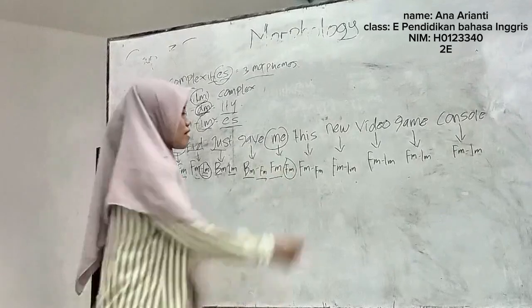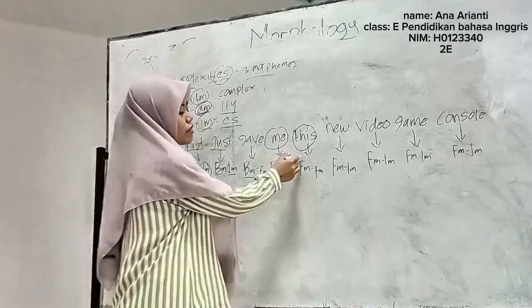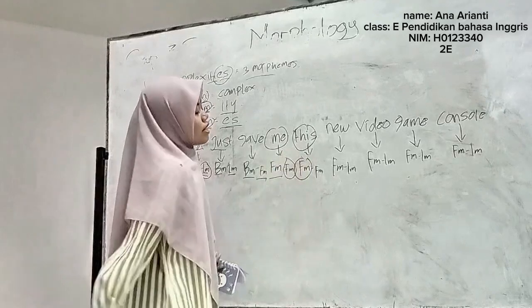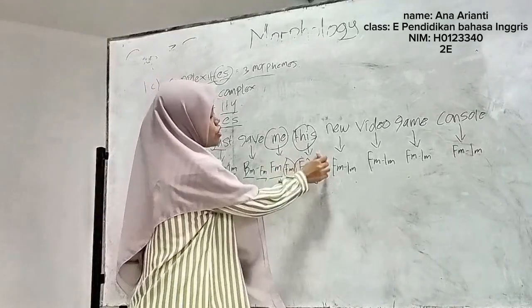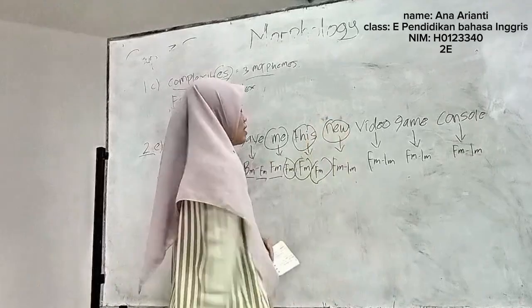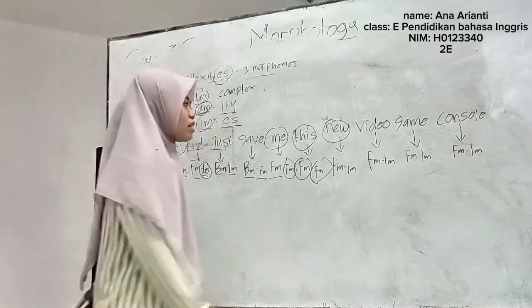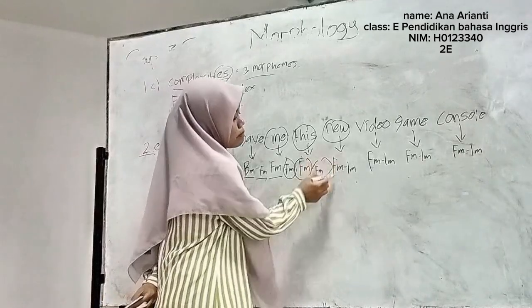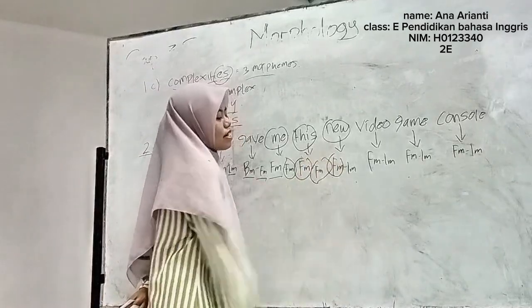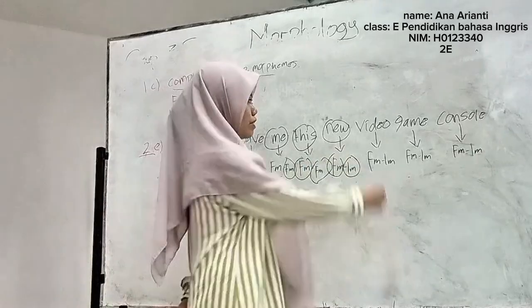Lalu selanjutnya ada kata this. Nah, di sini tipenya free morpheme, subtype-nya adalah functional morpheme. Lalu yang selanjutnya ada kata new. Nah, new di sini adalah sebagai adjektif yang memiliki tipe free morpheme, sedangkan subtype-nya adalah lexical morpheme. Lalu selanjutnya ada kata video.